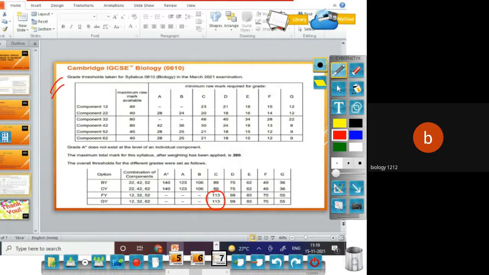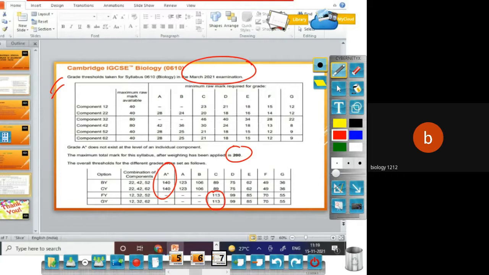Whereas for those going for the extended, please see that your target marks are around 140 out of 200. You should have 140 and above marks to get A star. That's A star for the extended, the highest grade for extended students, whereas for the core students we start with C, so 113. So this was for your March 2021 examination.